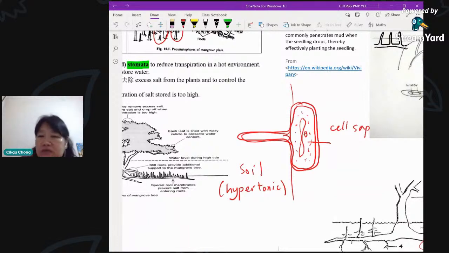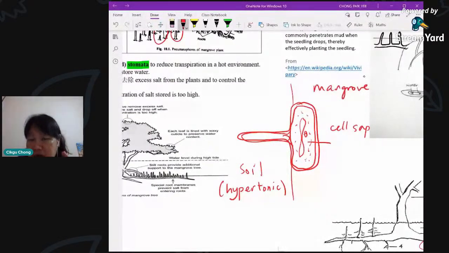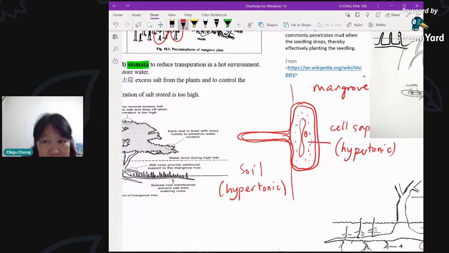But for the cell sap of this mangrove, now we're talking about mangrove tree, the cell sap of the root hair cell and everything is actually even more hypertonic. So this comparatively is the hypotonic one. So the soil is considered not so salty already.